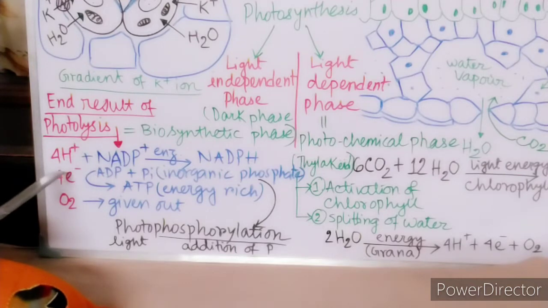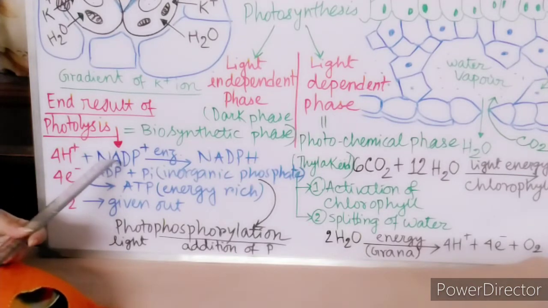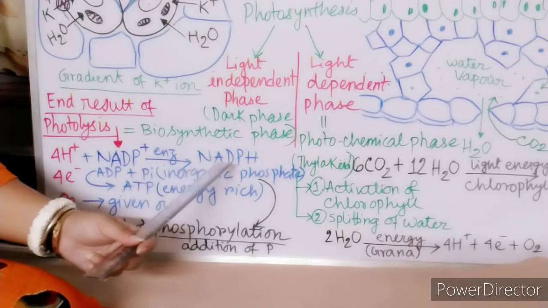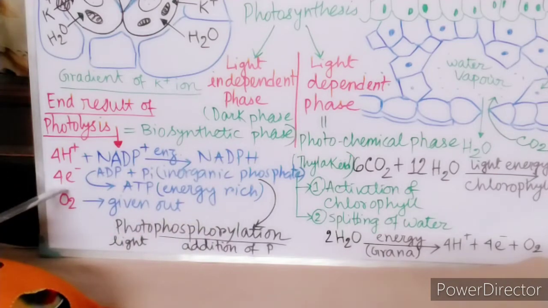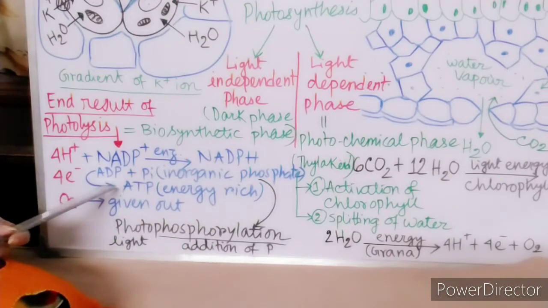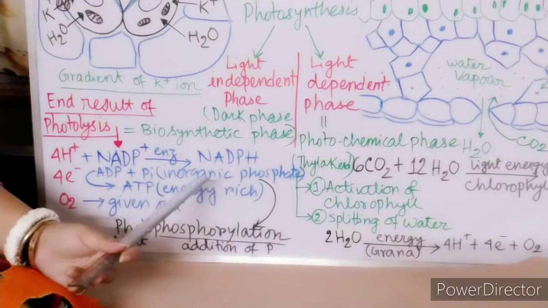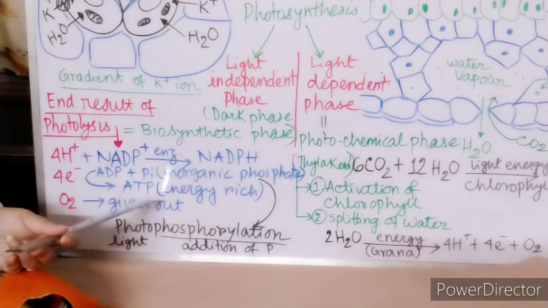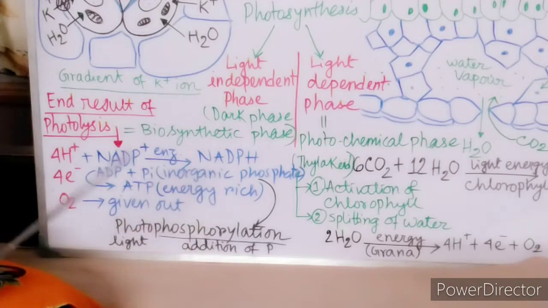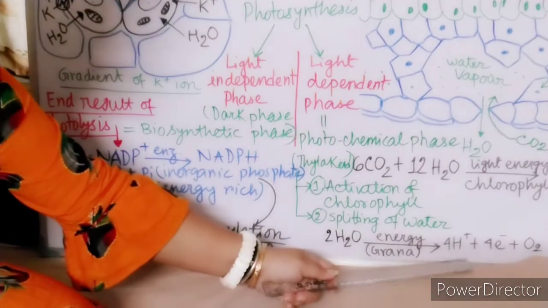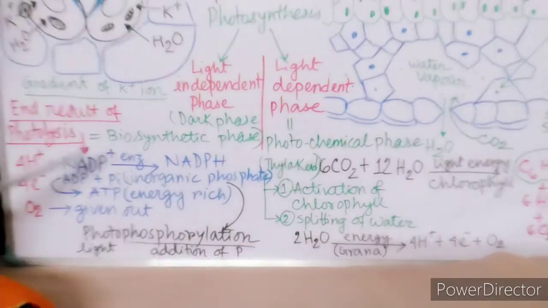These 4 hydrogen plus are picked up by NADP. NADP full form is nicotinamide adenine dinucleotide phosphate. With the help of energy it will produce NADPH. These 4 electrons are utilized by ADP. ADP full form is adenosine diphosphate. With the help of Pi, means inorganic phosphate, it will produce ATP. ATP is a highly energy rich molecule. And this oxygen is liberated in the atmosphere. Just see this one, I have shown the fate of 4H plus, 4 electrons and oxygen.